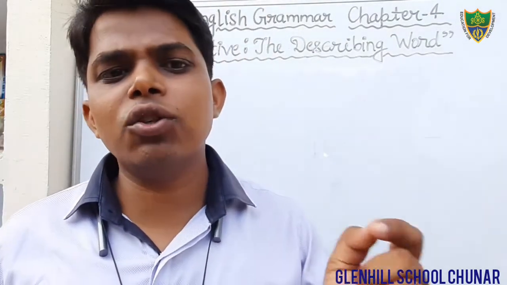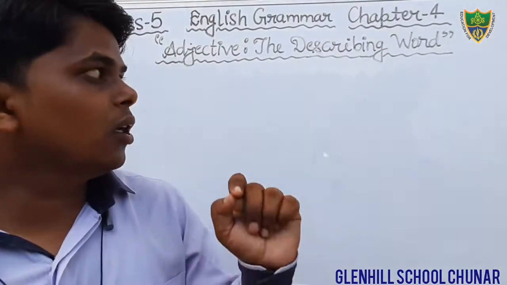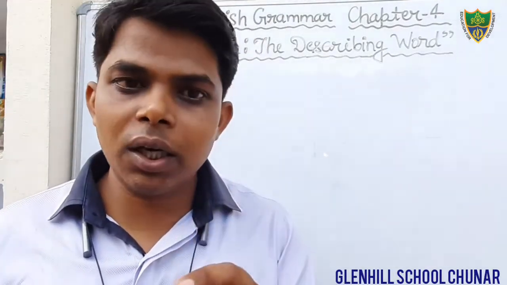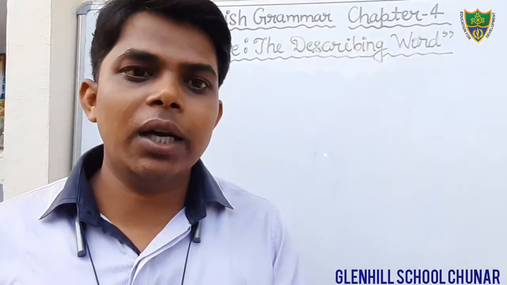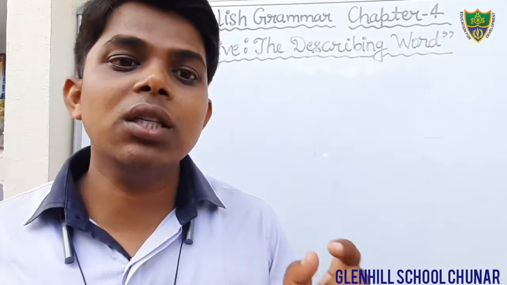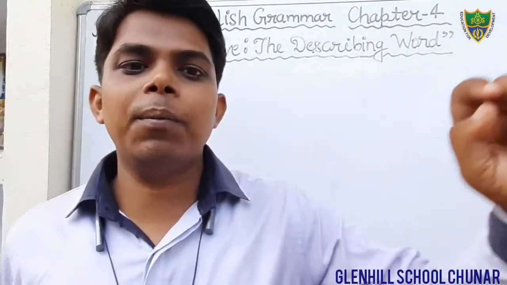Or we can also say that it qualifies a living or non-living thing in a sentence. Example I have told you: old building. Here building is a noun, and what is the quality of this noun building? That is old.